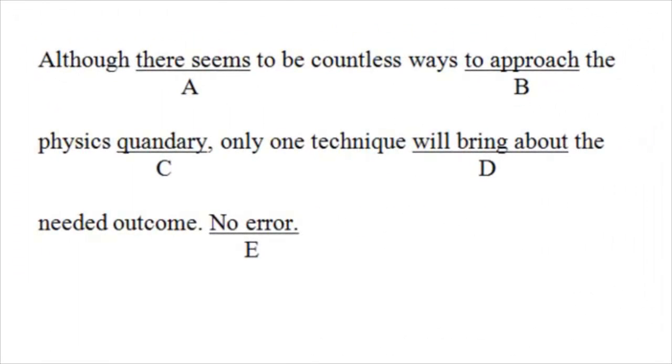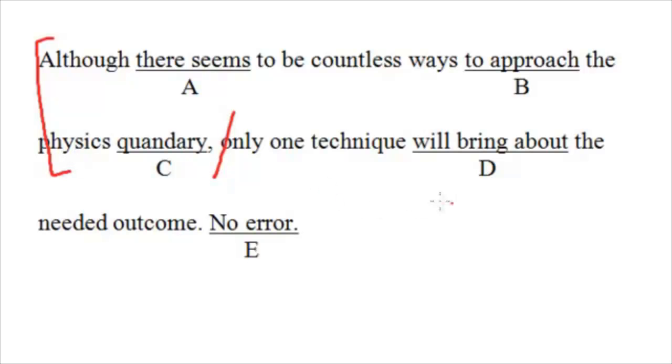This one says, although there seems to be countless ways to approach the physics quandary, only one technique will bring about the needed outcome. So pause for a second and do the question. Okay. All right. So let's look at this. You have to first find the subject and verb, and try to find the one that's operative if you want. It says, although there seems to be countless ways to approach the physics quandary. This is actually what's known as a dependent clause. So watch a lecture on dependent clauses, or just clauses in general, if you're confused when I allude to them.